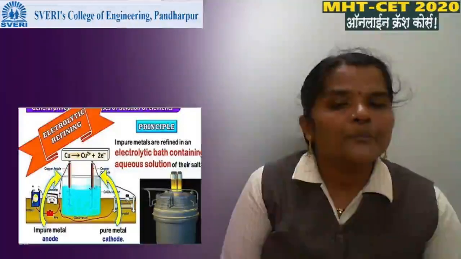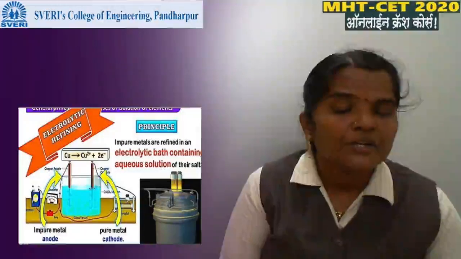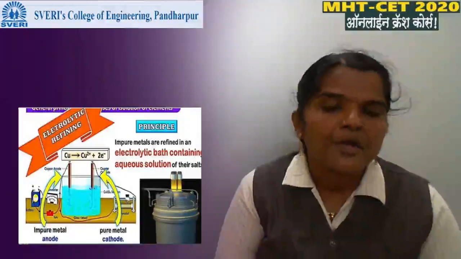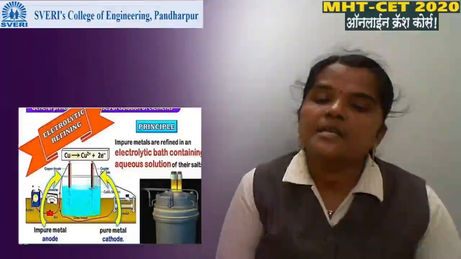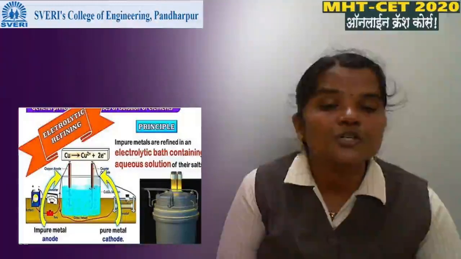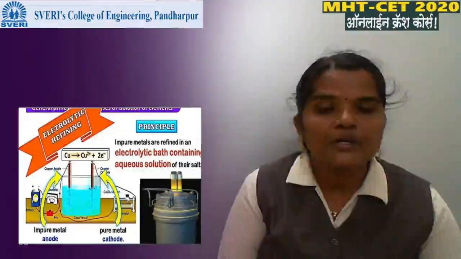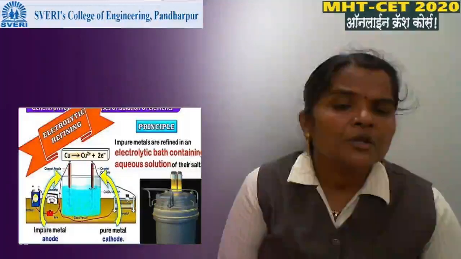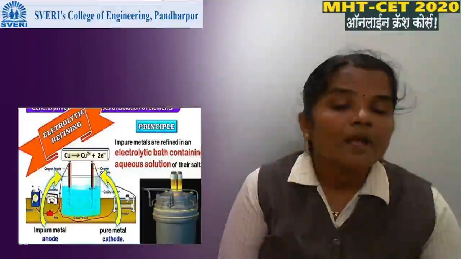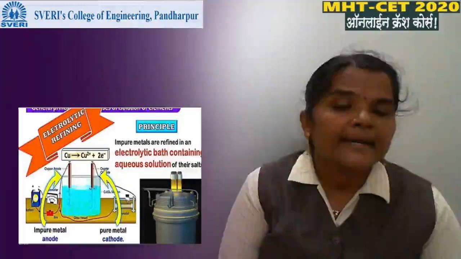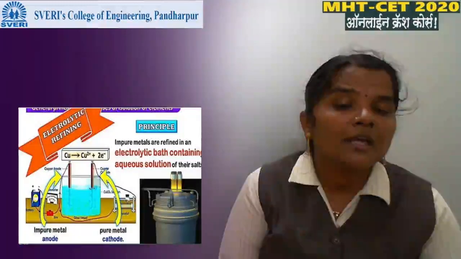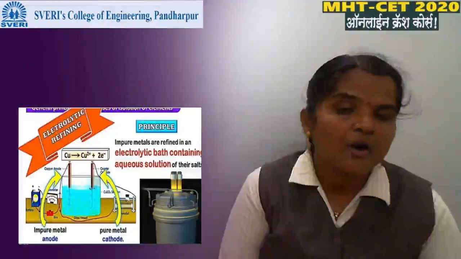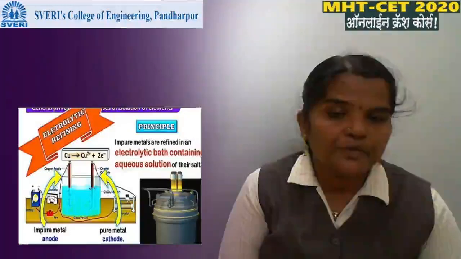When we want to purify zinc, then an impure plate of zinc is used as the anode, pure zinc is used as the cathode and ZnSO4 solution is used as the electrolyte. When current is passed through them, copper ions are attracted towards the cathode and deposited on the pure rod of copper, leaving behind the impurity.